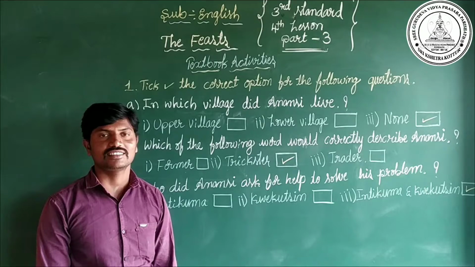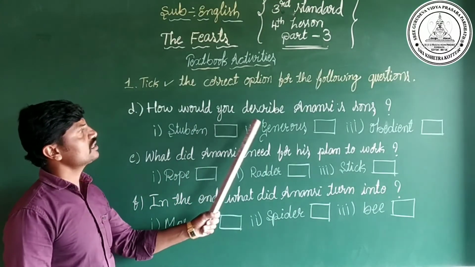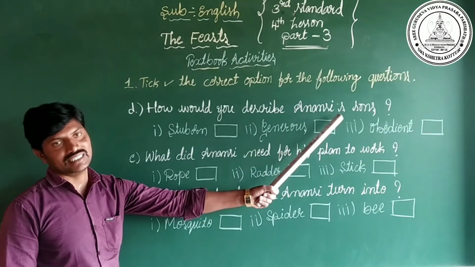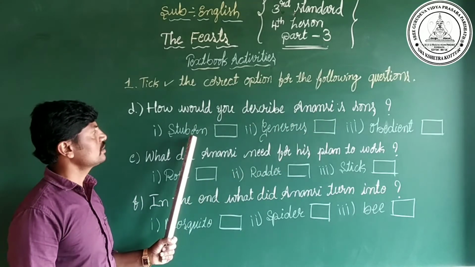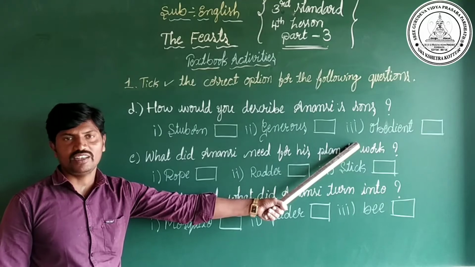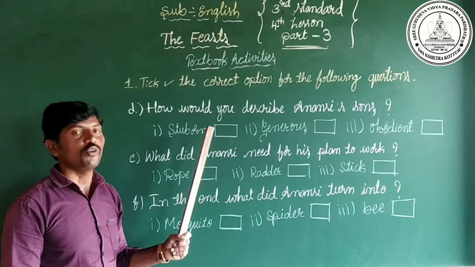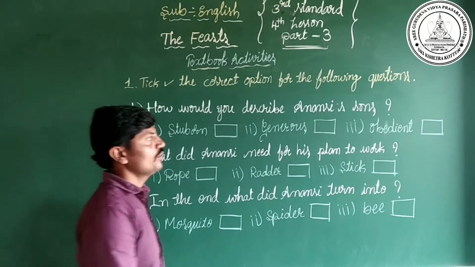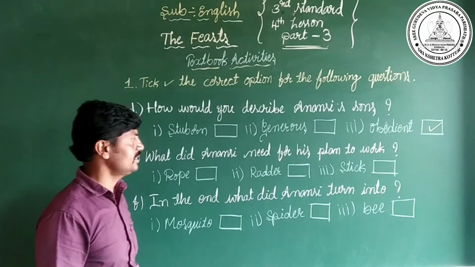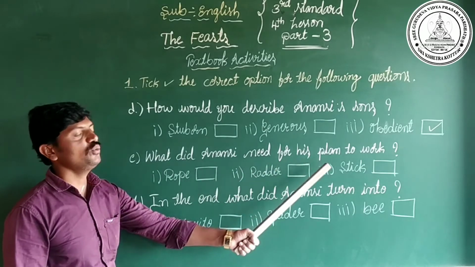Yes, dear children, after that we come to the next one. How would you describe Anansi's son? Stubborn, generous, obedient. Can you find the answer? Anansi's sons are very obedient. Yes, we have to put a right mark for obedient. Is it? Yes.